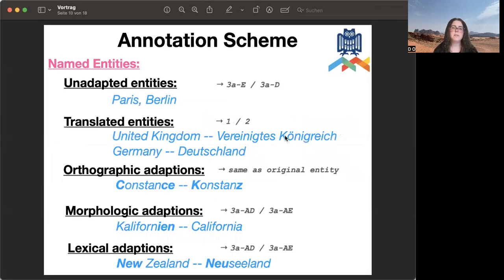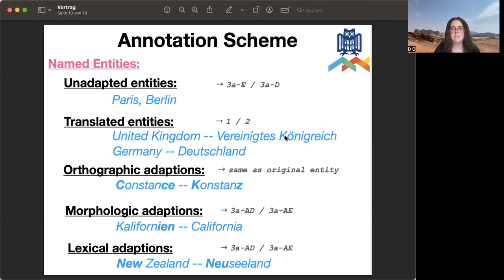And now I have a few examples to illustrate. For example, named entities can take very different forms. They can be shared completely across languages, like the word Berlin, which is just taken into English and used as it is. These we consider as shared items. And we also have translated entities, which are either complete translations, like the word Vereinigtes Königreich, which is just translated from United Kingdom, or words that just take different etymologies.